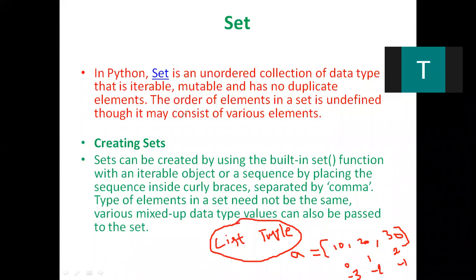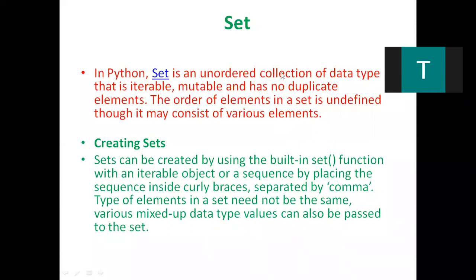But here, set is quite different, where the set is an unordered collection. In list and tuple, we can have elements of different data types, and in set also we can have elements of different data types. The order of elements in a set is undefined. So we may have different types of elements, and there will be no order for the elements inside a set.